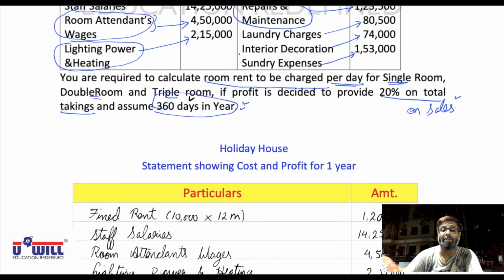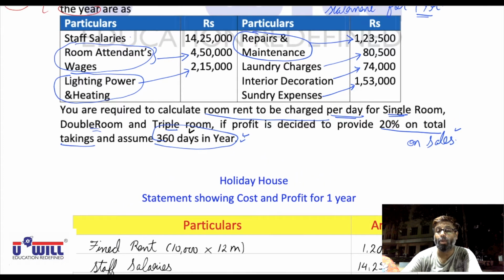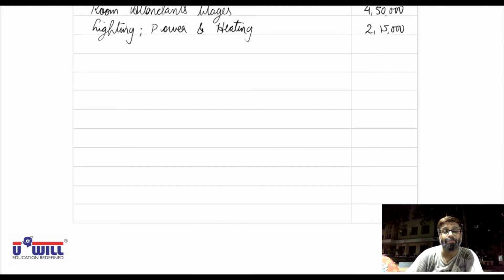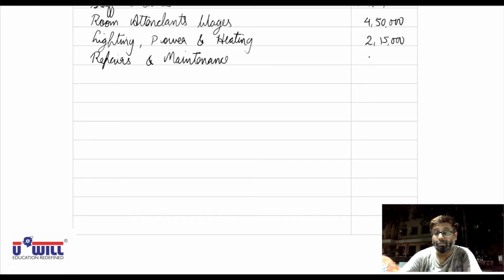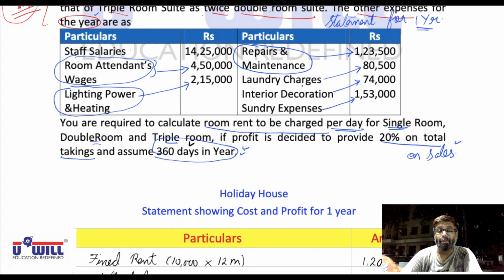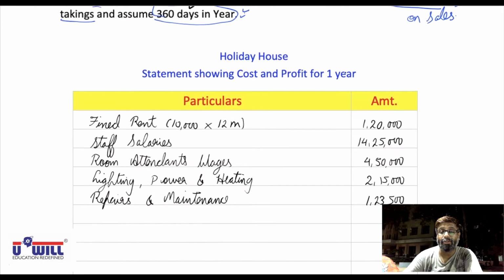Then repairs and maintenance 1,23,500. After that, laundry charges 80,500.